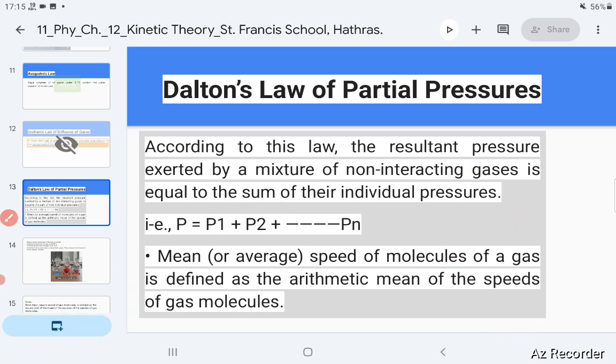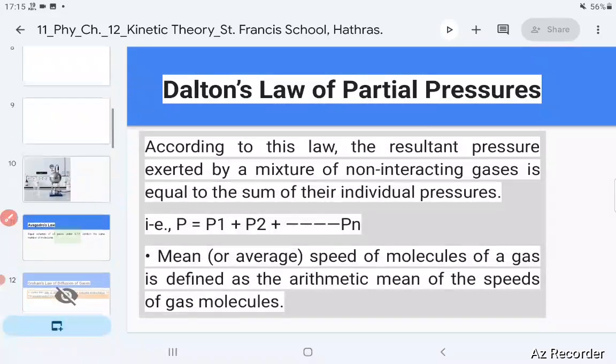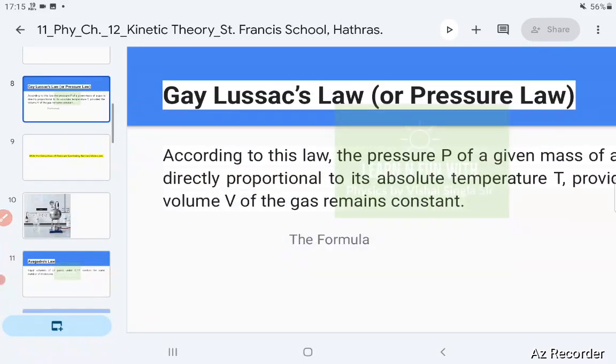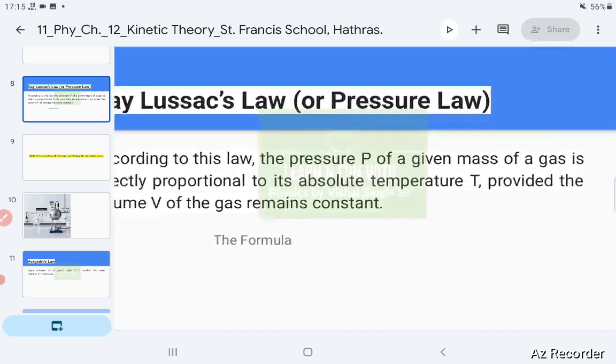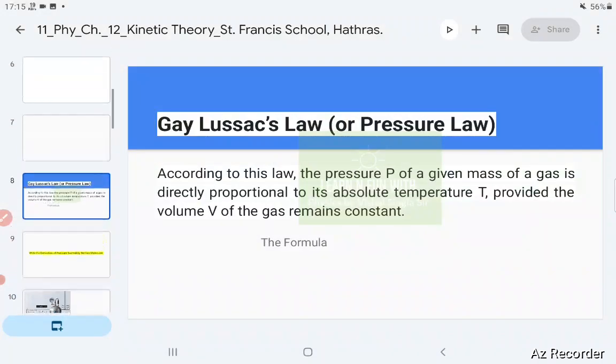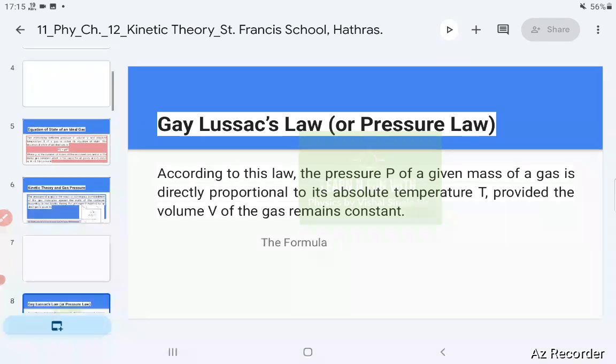Okay, I hope this topic is not very difficult. It is easily understandable. The next one is Gay-Lussac's law. It is also called the pressure law. You have to make notes of it. So let me show you.